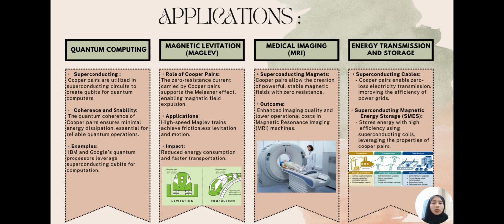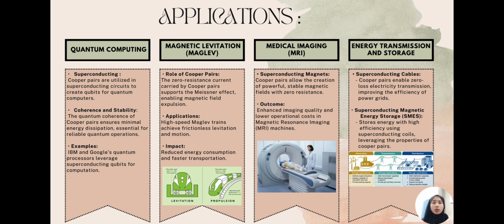And then the third one is medical imaging, which is MRI. This explains superconducting magnet MRI, which uses Cooper pairs to generate a strong, stable magnetic field, and this ensures clear imaging without energy loss. And then for the visual, MRI machines in action, which highlight several important health steps. So this is the picture of MRI medical imaging that is used in modern hospitals.